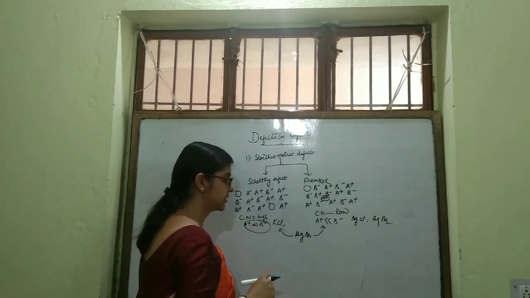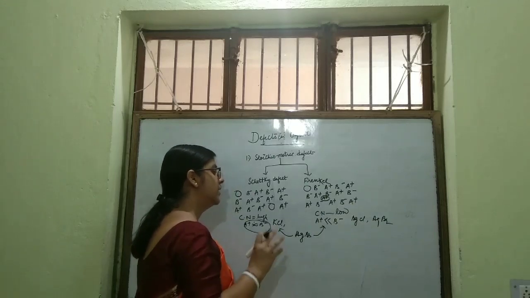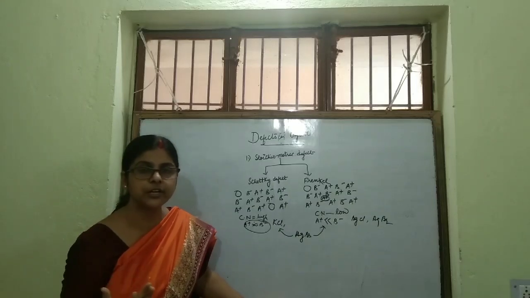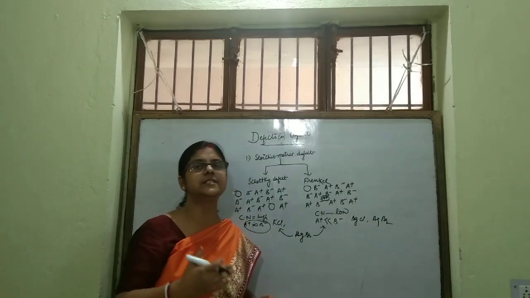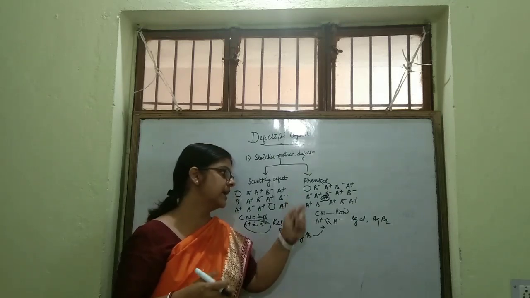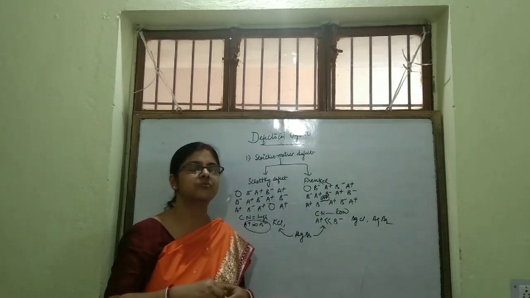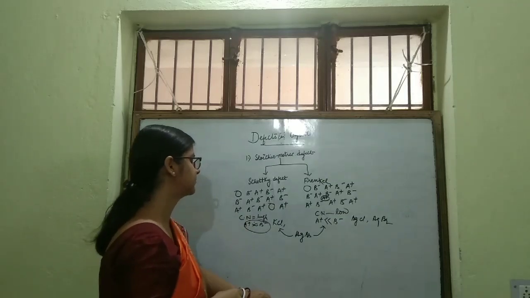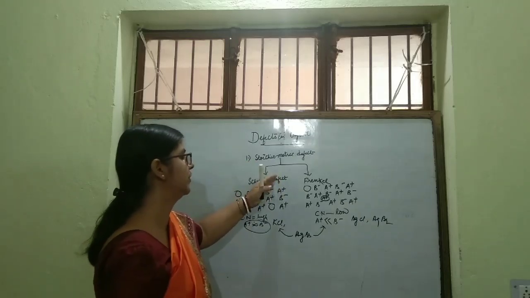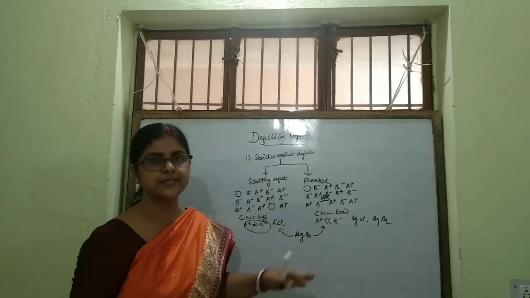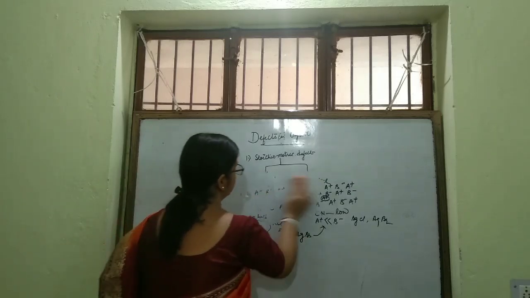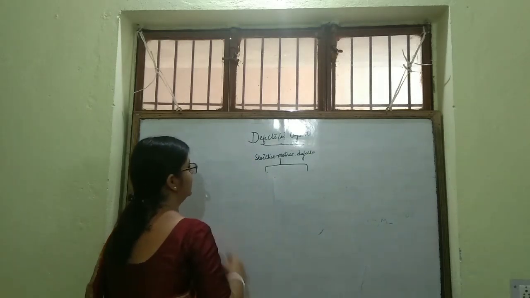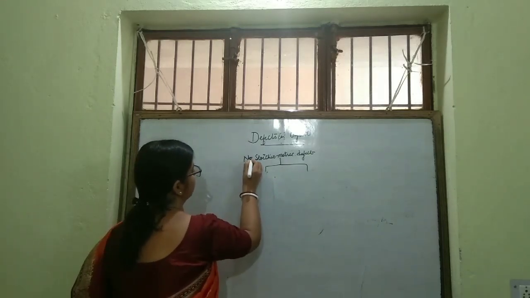Next, what is the consequence of Schottky defect and Frenkel defect? Schottky defect results in decrease in the density of the crystal, whereas Frenkel defect does not decrease the density of the crystal. Okay. So mainly I have dealt with Schottky and Frenkel. You study others for stoichiometric defect. Now I will discuss non-stoichiometric defect.